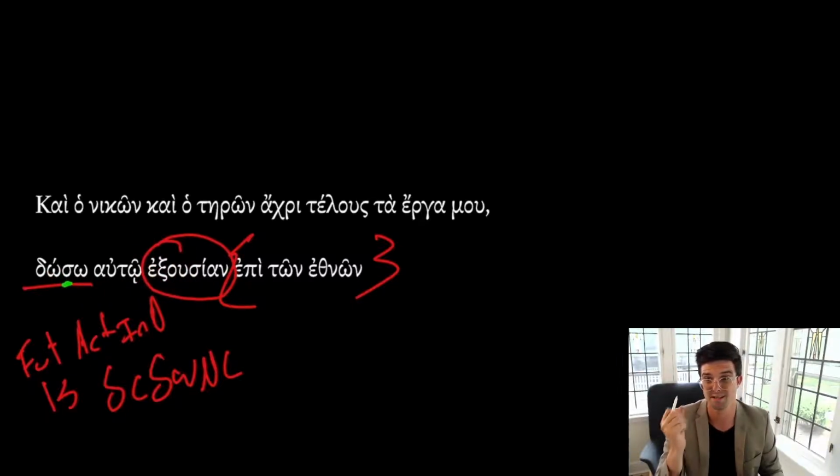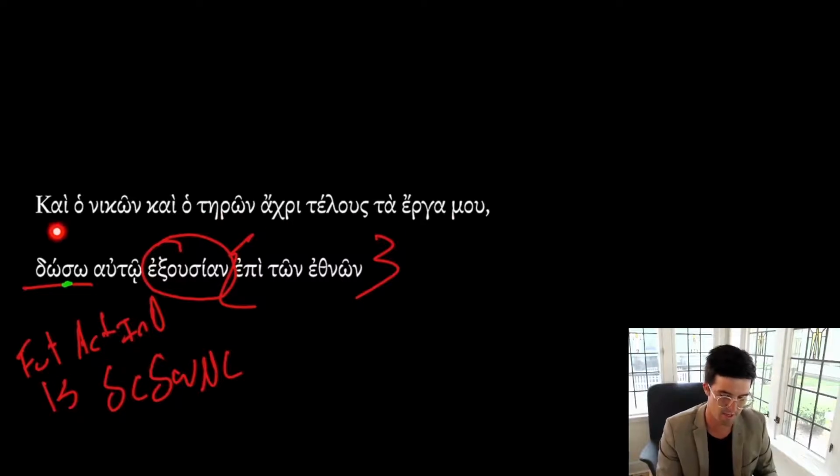That has the main components: the main verb, the object, and in this case an indirect object, which we sometimes don't have. An indirect object is not necessary to have a complete sentence, and in fact, an object is not actually necessary either. But you usually have a verb and an object, and then often an indirect object as well. So I will give authority to him over the nations, or I will give authority over the nations to him. And all of this up here is essentially telling us who this auto is.